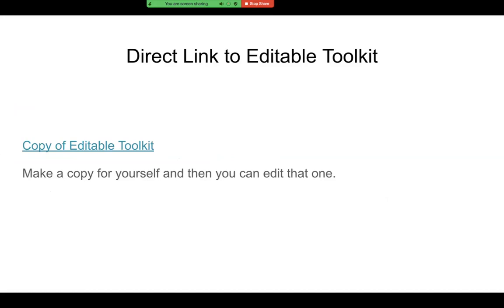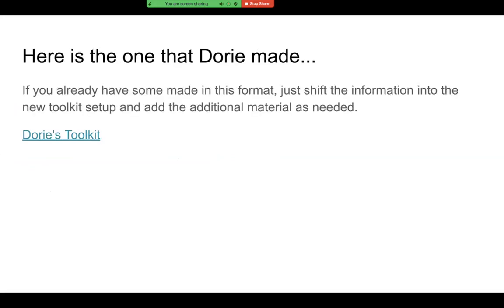There is a direct link here to an editable toolkit. Here's the one that Dory made. So if your items are here, you can then just copy and paste and put them in the new editable toolkit. So feel free to access those links to see what you need to work on.